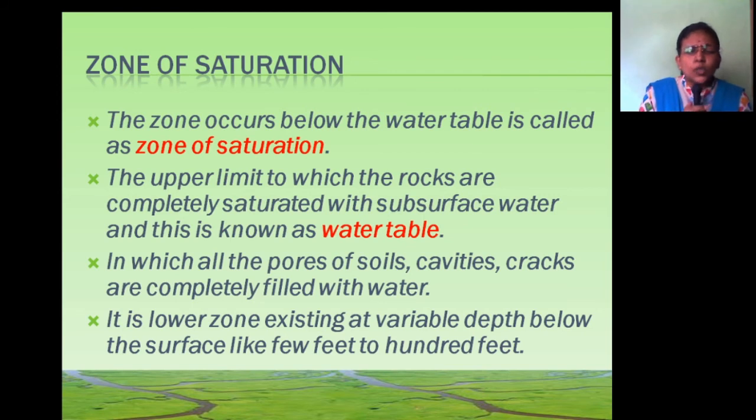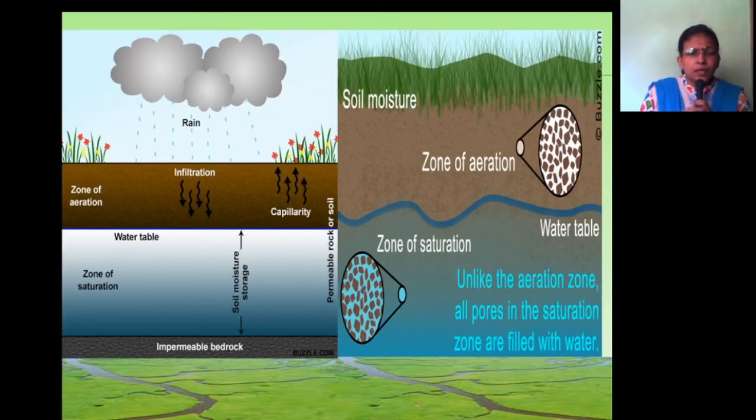It is the lower zone existing at variable depth below the surface, from a few feet to 100 feet. See, this is the zone of aeration, this is the zone of saturation. This is filled fully with water, and this is filled partially with air and partially with water.